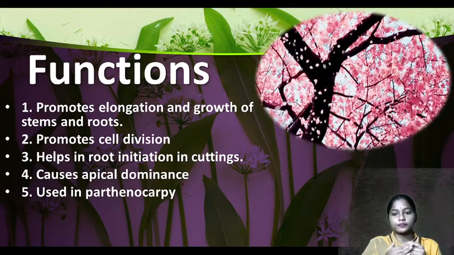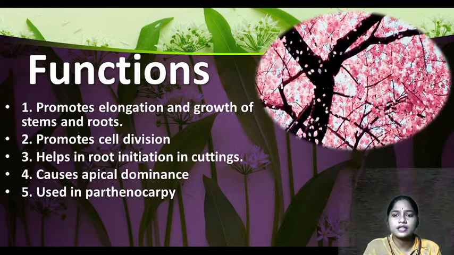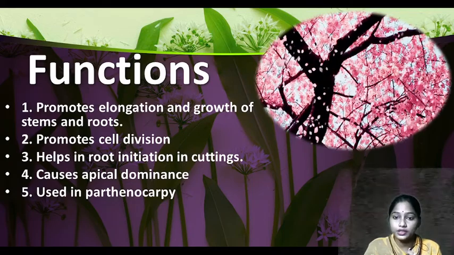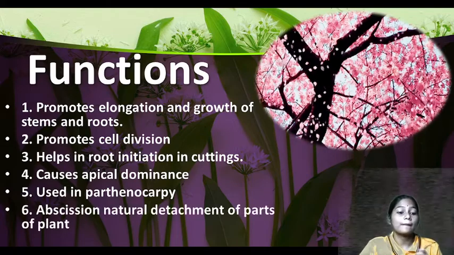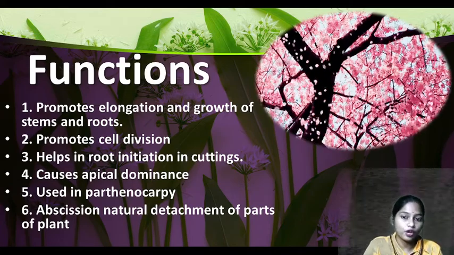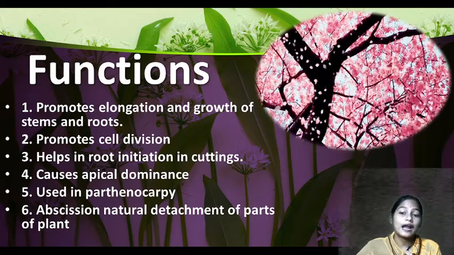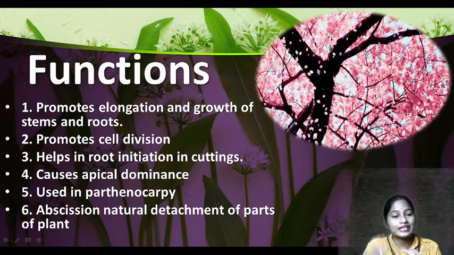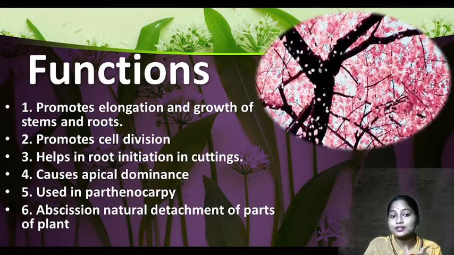And it helps in root initiation in cutting. Cutting is a process that takes place in tissue culture, so there it helps in root growing. It also causes apical dominance. It means the apical portion, the tip portion, used to grow, and it is used in parthenocarpy. My dear kids, parthenocarpy is the process in which fruit formation happens without fertilization. And abscission, the natural detachment of parts of a plant, like in cherry blossom, the leaves used to fall. So these auxins help in this process.